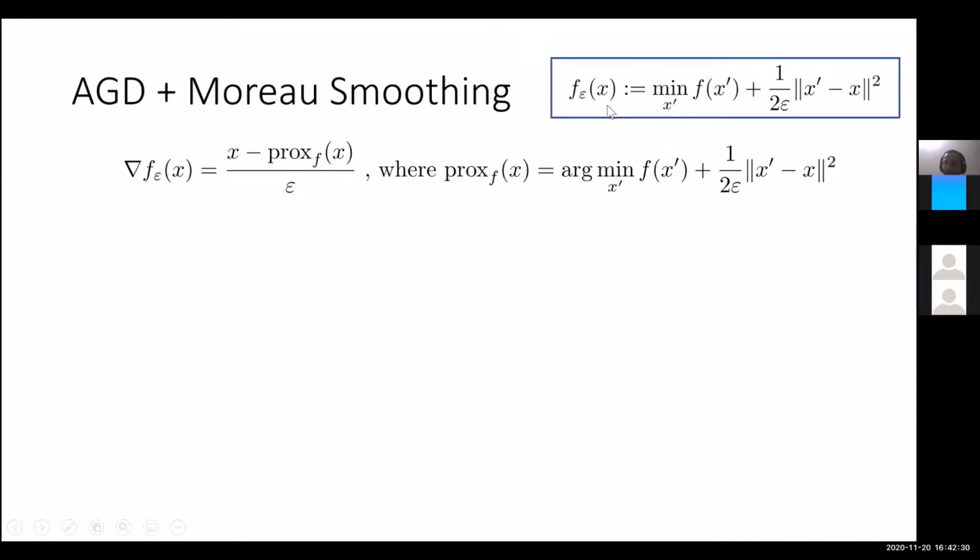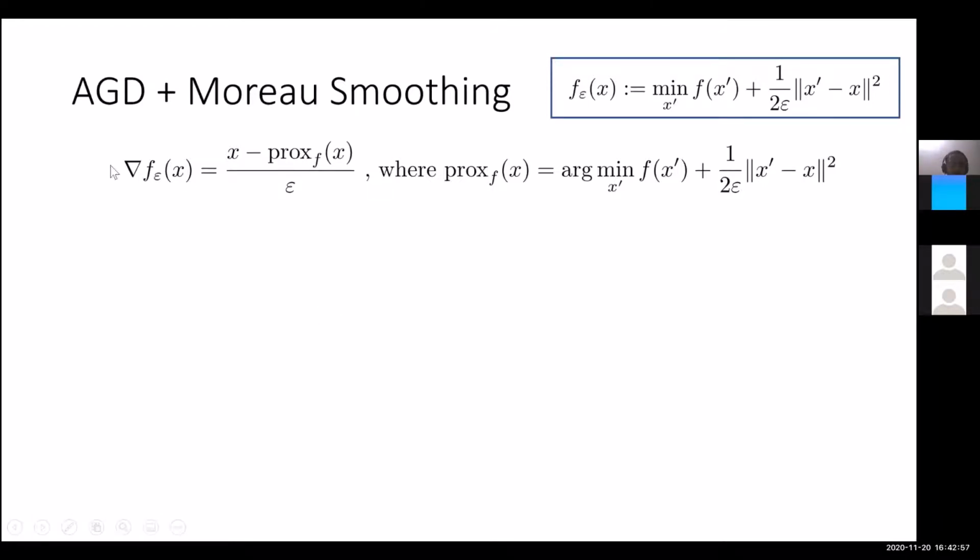Because this function is strongly convex, this proximal point is well defined, and the gradient of the smooth function f epsilon can be written in terms of x and the proximal point of x with respect to the function f.